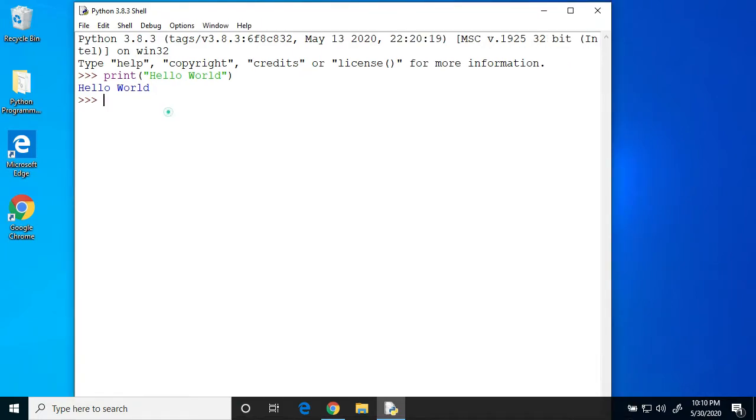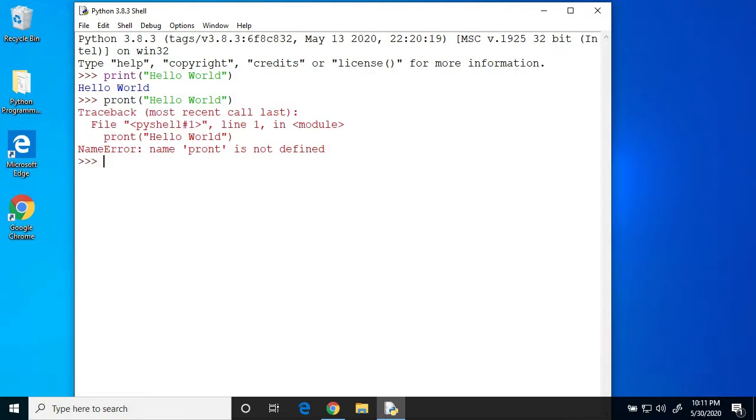What happens when I type this? Notice there's no purple color this time. Look at that! I got an error. The error message is telling me that I typed in something that Python didn't understand. In this example, print is misspelled, and Python doesn't know what to do with that. If you ever encounter a message like this, check the spelling in your code.